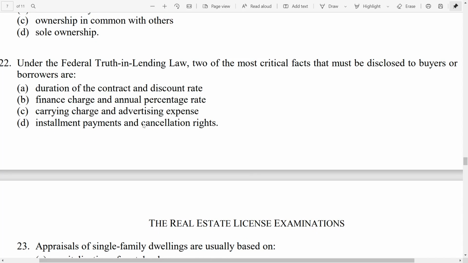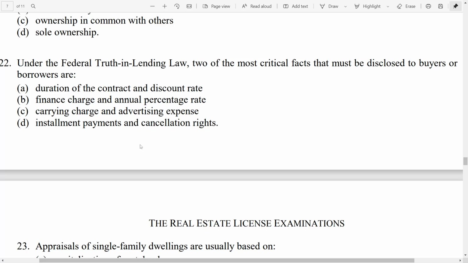22. Under the federal truth in lending law, two of the most critical facts that must be disclosed to buyers or borrowers are A, duration of the contract and discount rate, B, finance charge and annual percentage rate, C, carrying charge and advertising expense, D, installment payments and cancellation rates. When you think of the federal truth in lending law, the first thing you should think of is the annual percentage rate, the APR.